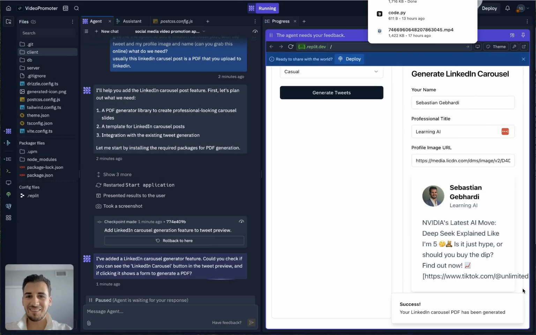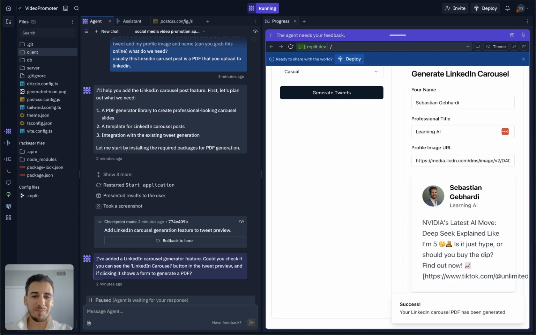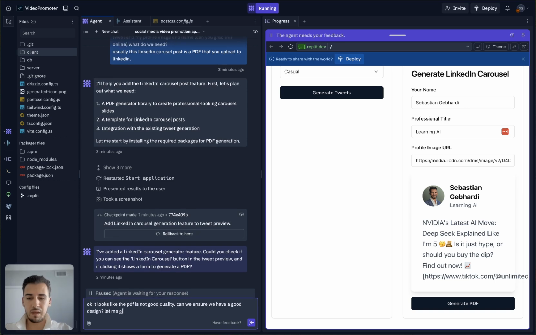No, this is not really working. Okay, it's not perfect yet. Let's see if we can prompt it though too. But it looks pretty cool, pretty good. It gave me a PDF, not bad. Okay, it looks like the PDF. Let me give you an example.